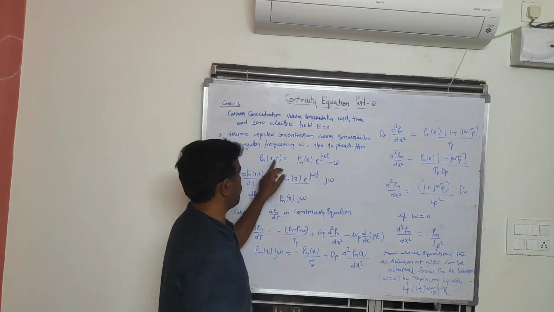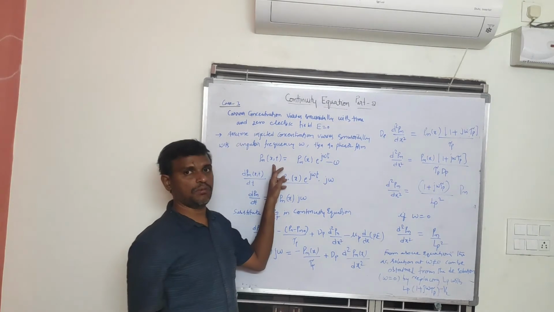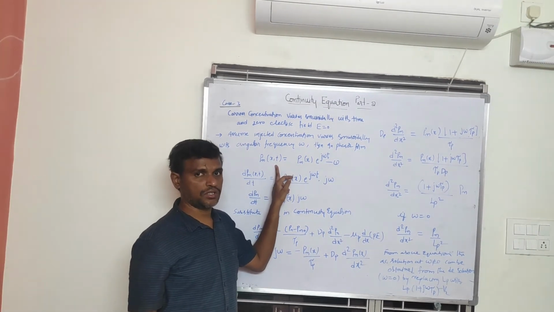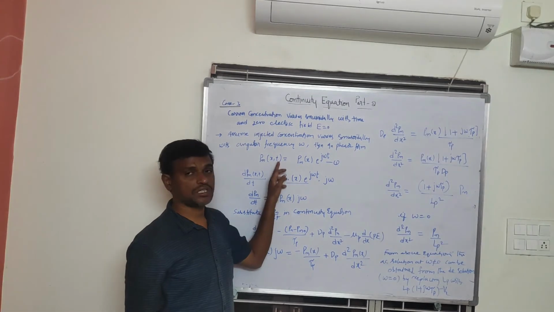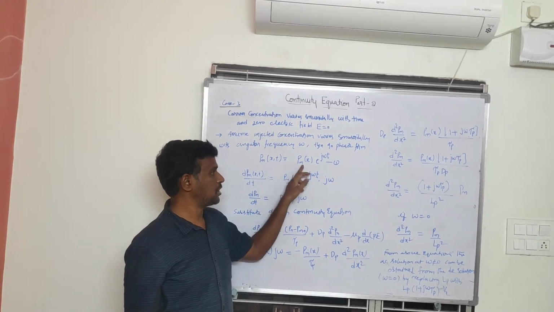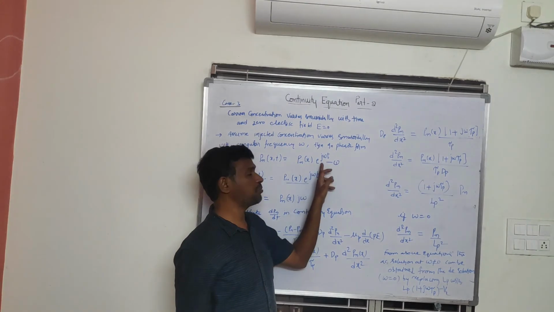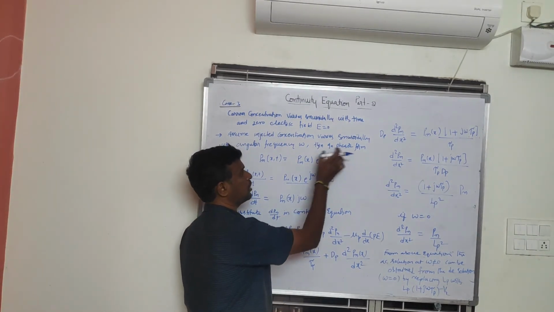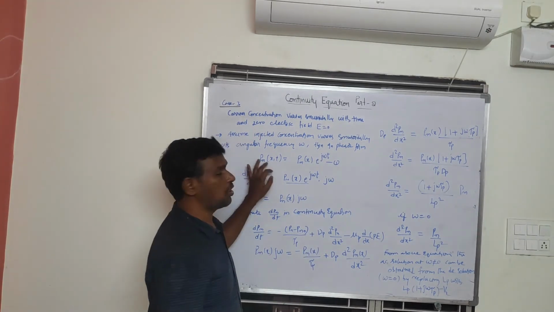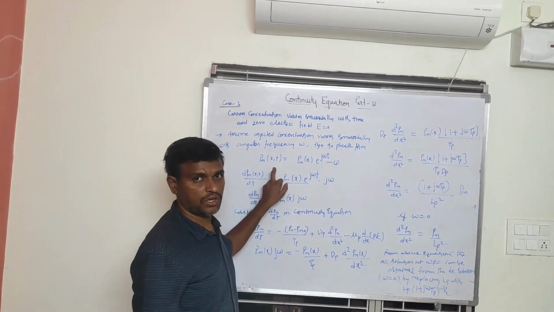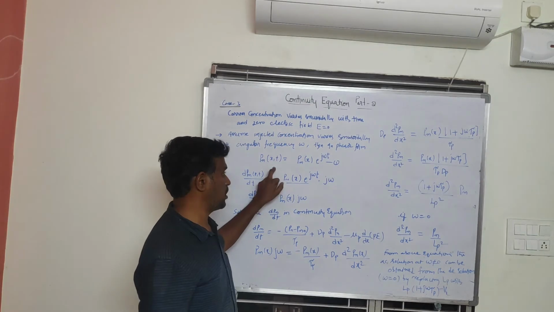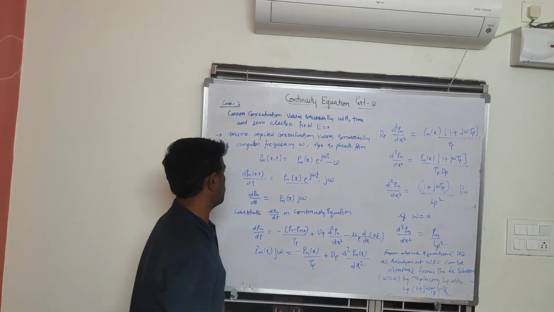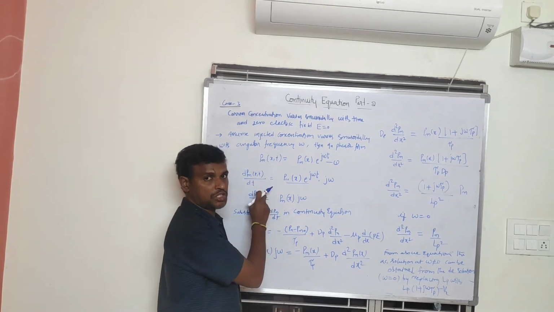Pn of x comma t, because our carrier concentration varies with distance and time, is equal to Pn of x into e power j omega t. This is the phasor representation of Pn of x comma t, the variation of hole concentration in n-type semiconductor material. Now I am differentiating this with respect to time.